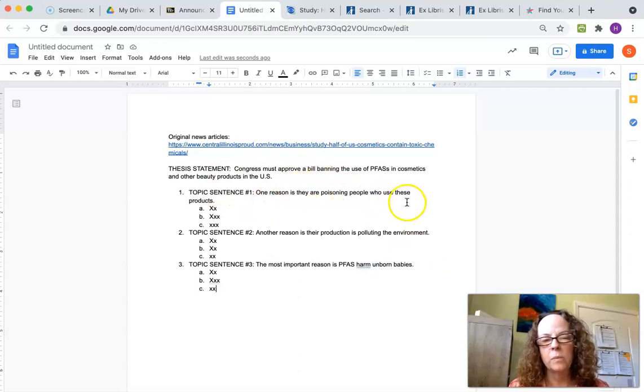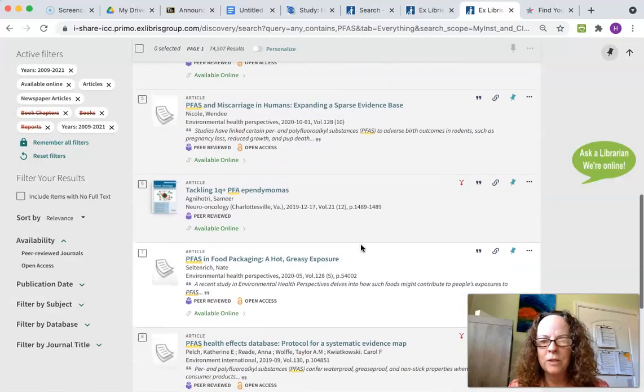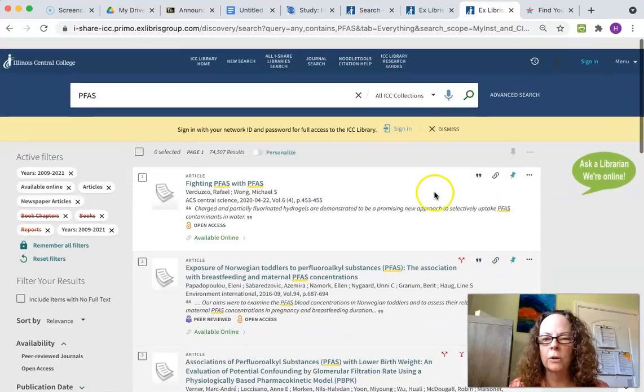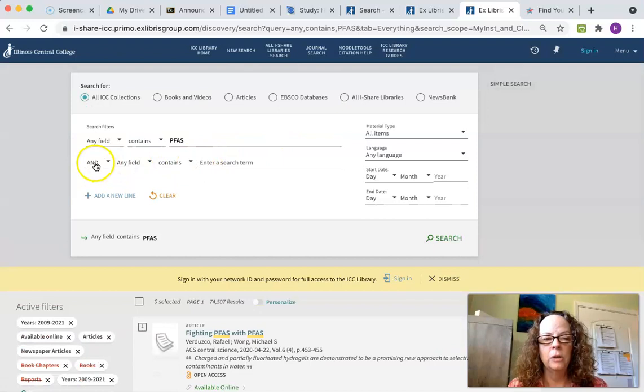So it looks like poisoning people who use these products. It's something about the environment, something about babies. So I'm going to go back to my results, and these are all just very general articles. So I'm going to go to advanced search, and I'm going to use an AND term, and environment. Now I'm going to hit search again.